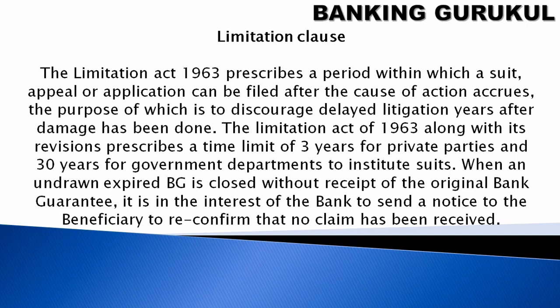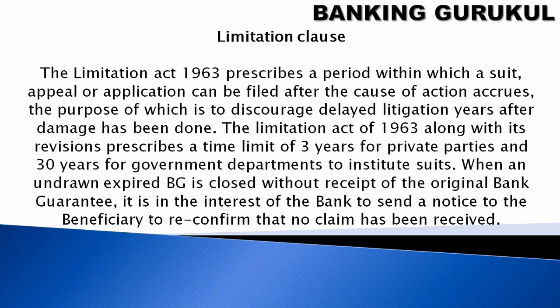Limitation clause. The Limitation Act prescribes a period within which a suit, appeal or application can be filed after the cause of action accrued. The purpose of which is to discourage delayed litigation years after damage has been done. The Limitation Act 1963, along with its revisions, prescribed a time limit of 3 years for private parties and 30 years for government departments to institute suits.